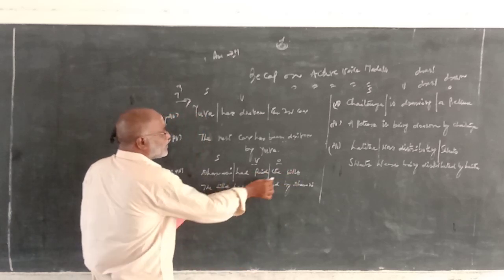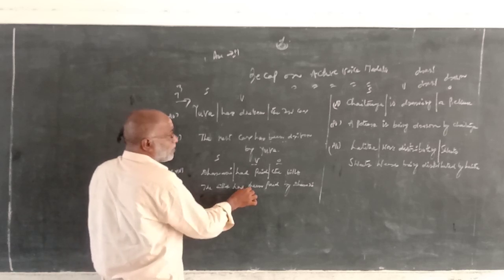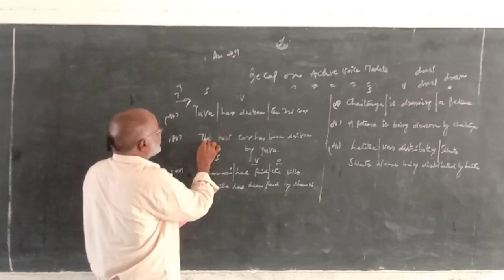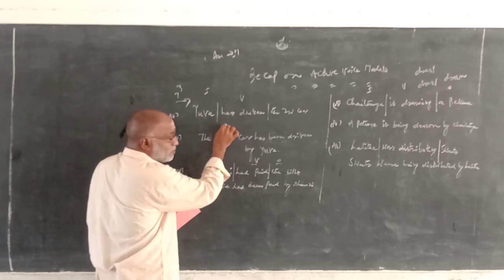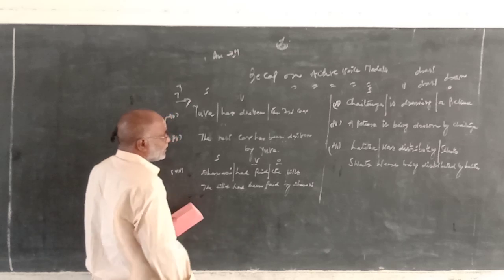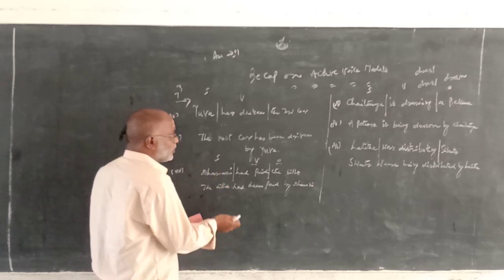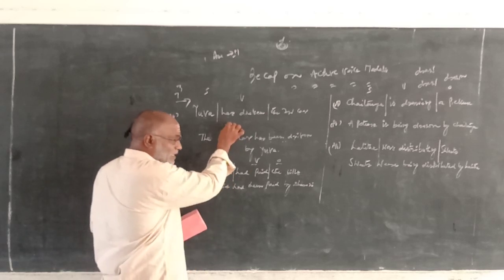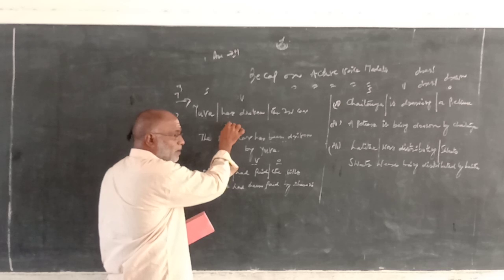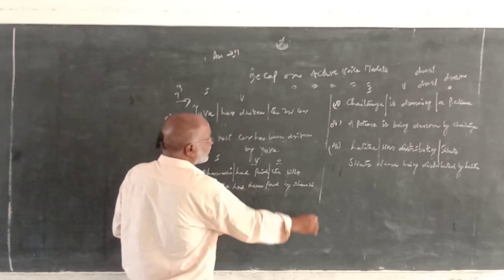The object changes to subject, the bills, and had and been are used. Here in the new car has been, has is there, and here had. This is present perfect, this is past perfect. But for past perfect, both for singular and plural, we use only had. But in present tense, for singular we use has, for plural we use have. Okay, the bills have been paid by Dharani.